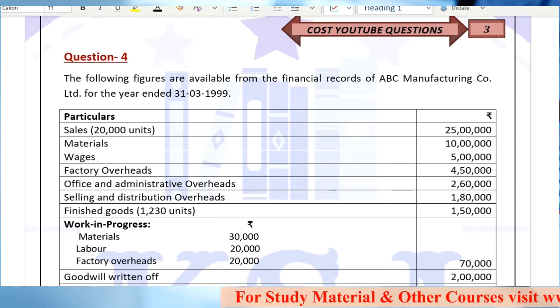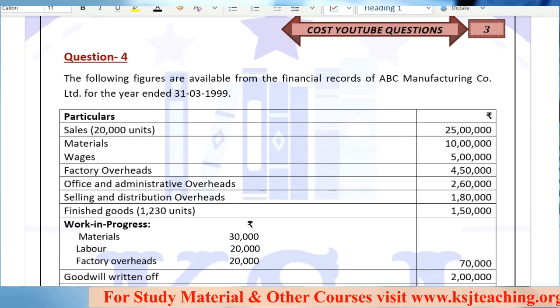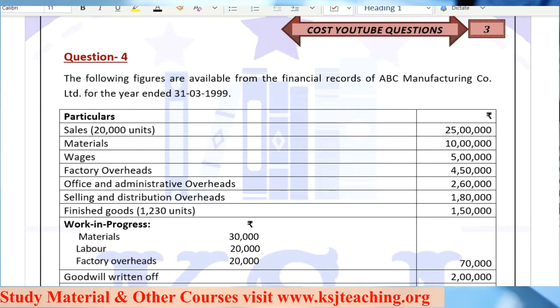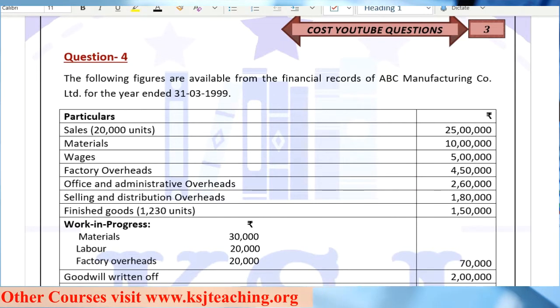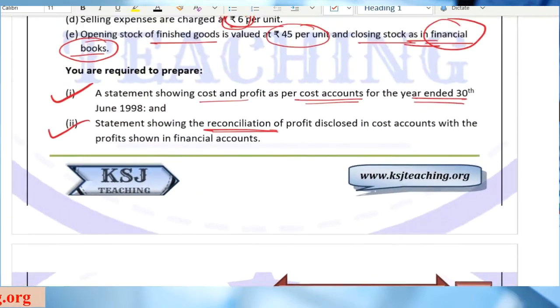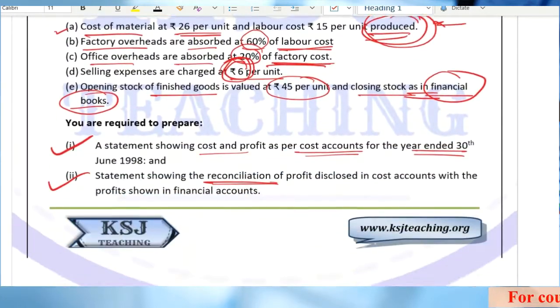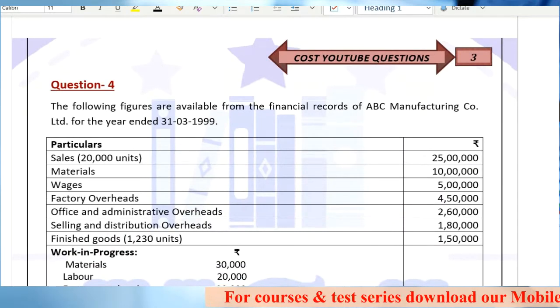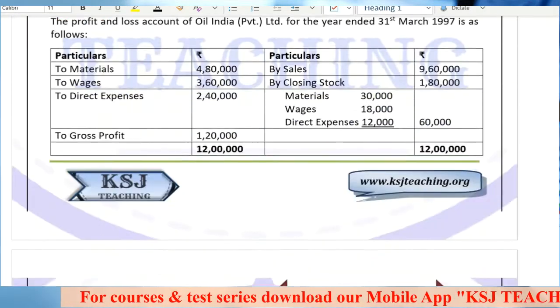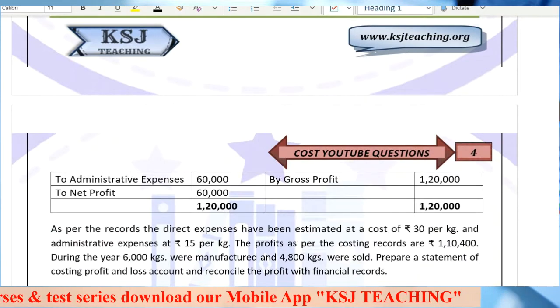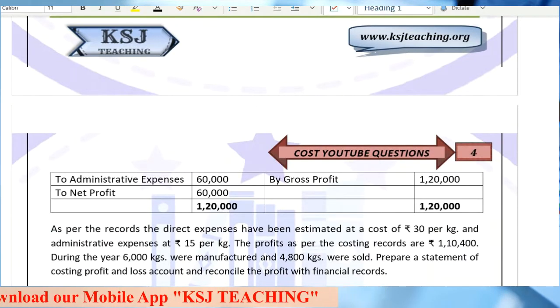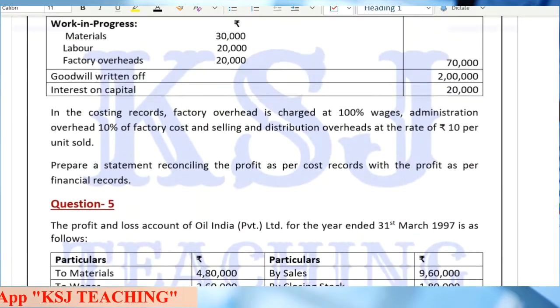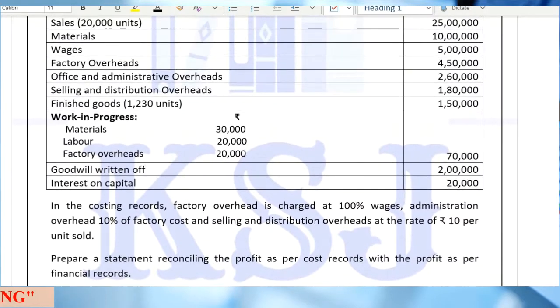Okay, so what we were discussing is reconciliation between the cost and the financial books, and we were doing the practical part. Question number 1, 2 and 3 we have already done. Now let's move on to question number 4. I told you that you have to do question number 4 and question number 5, because these are similar to what we have done in question number 3 with small variations.